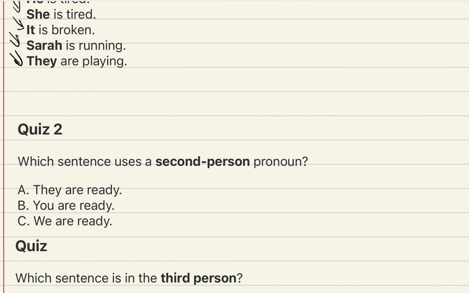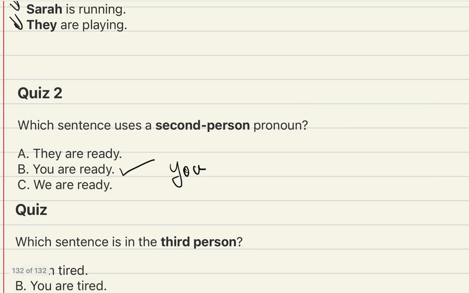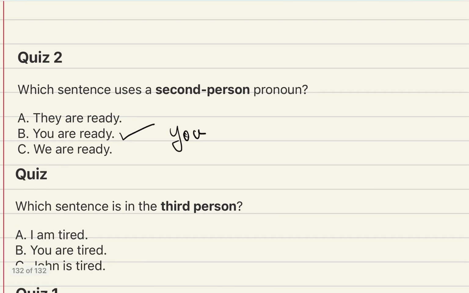Okay, so let's answer this. Remember what we said about second person. It's when we're talking directly to someone else or a group of people. And we usually use the pronoun you. So we use you. You are ready. So that one is second person. Okay, so let's move to the next quiz.